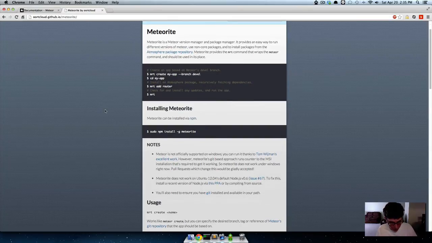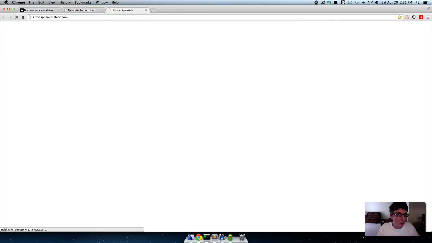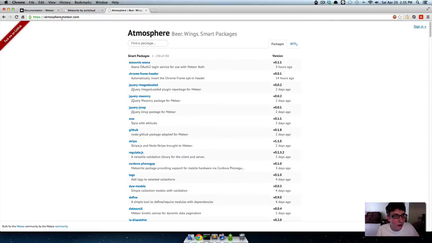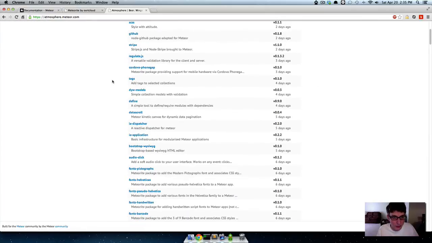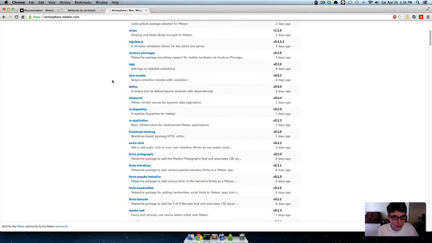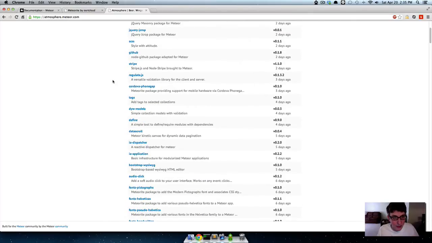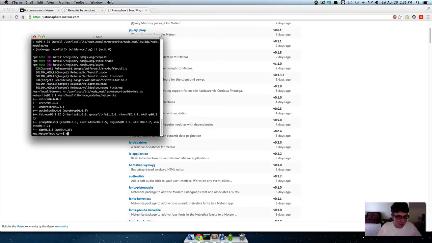But the really cool thing about Meteorite is it has something called the Atmosphere package directory with literally hundreds of packages. For instance, if you wanted to use Stripe.js in your Meteor application, then instead of having to deal with all of the package management of it, all you have to do is type something like meteor add stripe. But first, let's create a project.